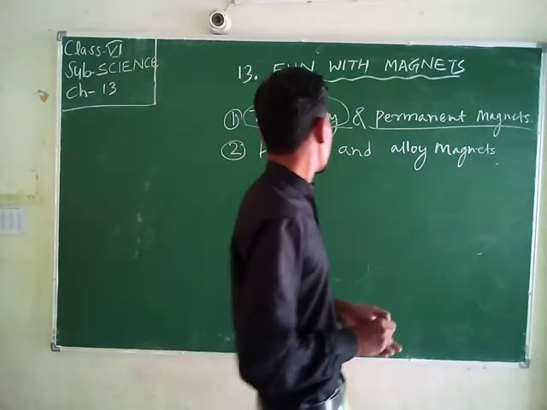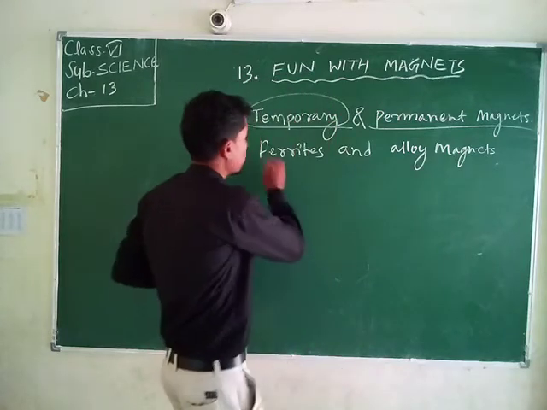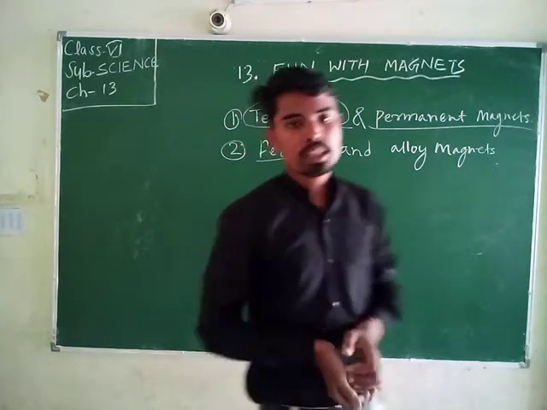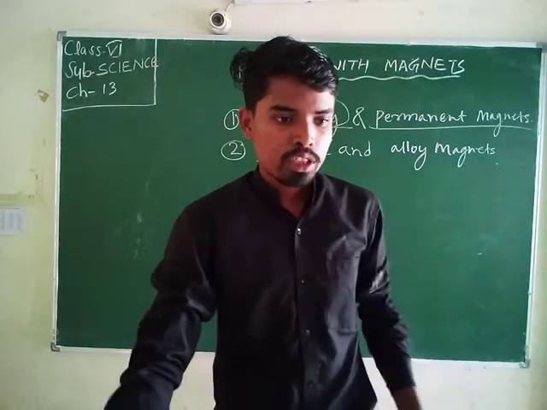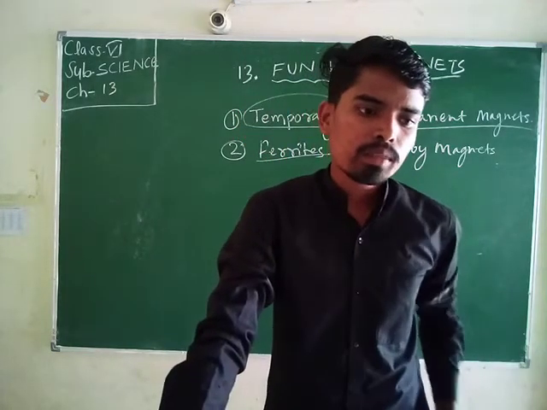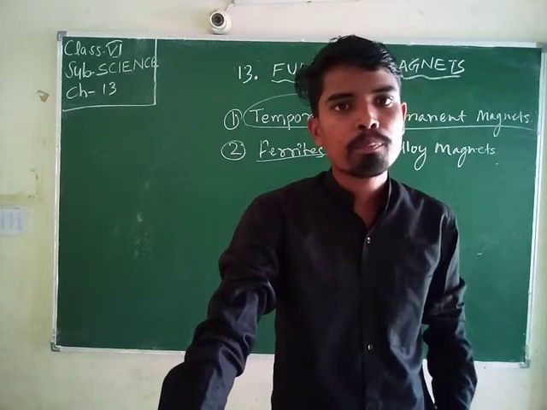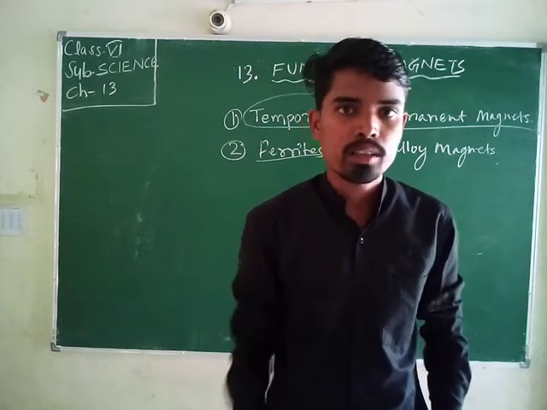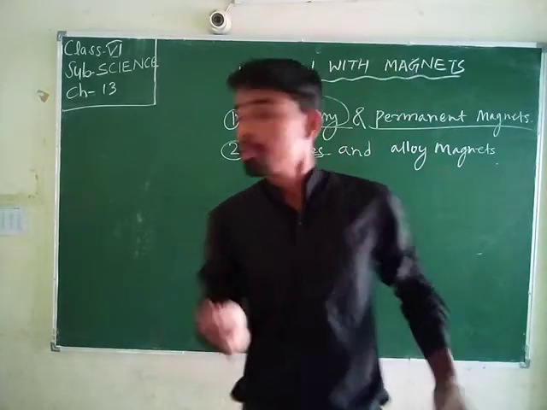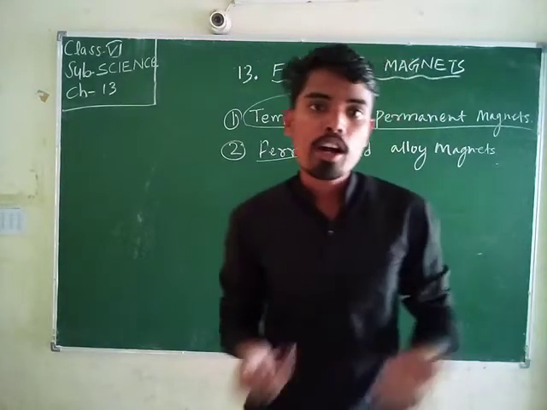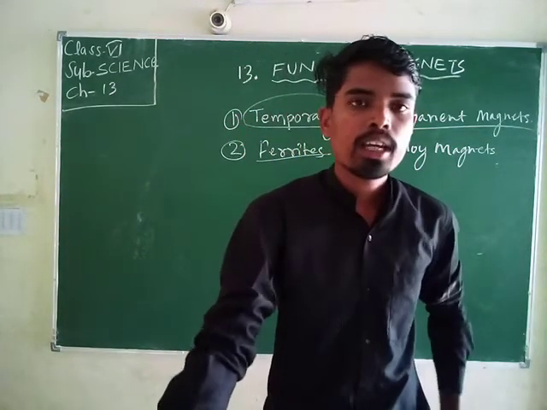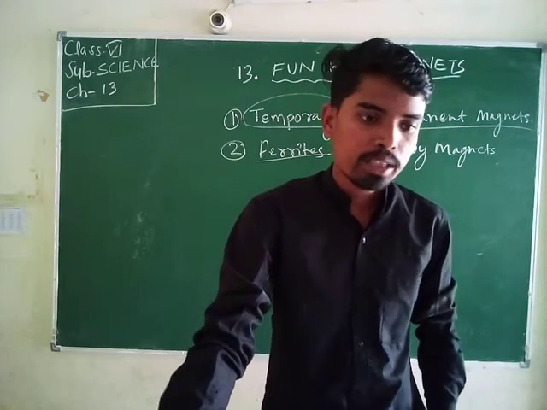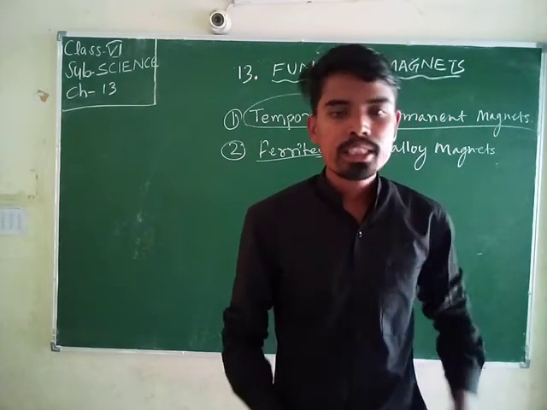Now, ferrite and alloy magnets. What are ferrite and alloy magnets? Generally the ferrite magnet is made of powder of iron and barium oxide, and it is brittle in nature.